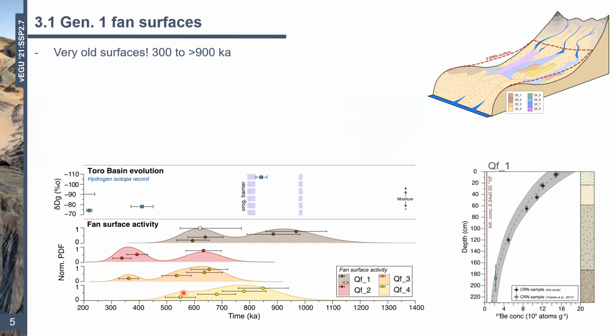So these are our source catchments. This is the range that our source catchments are coming from, which basically caused the establishment of an impressive orographic barrier. So after about 800,000 years, we see increased aridity as a result of this barrier.